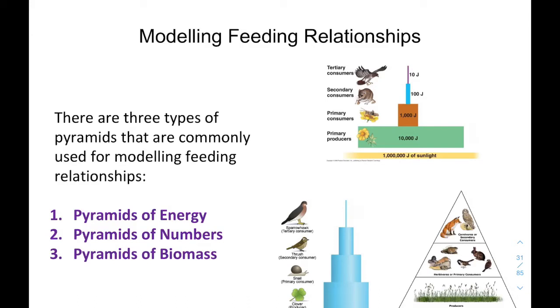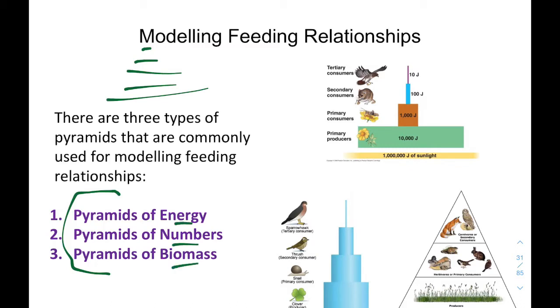The next thing to talk about are the three ways we can model relationships in nature. We have three different things. We call them pyramids, although they don't have to be pyramidal in shape. Pyramid implies wider at the bottom and then getting narrower towards the top, but that's not always true. So these three types we have are pyramids of energy, numbers, and biomass, and they all look different.